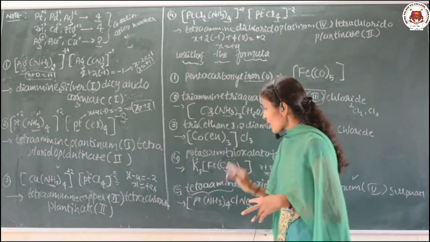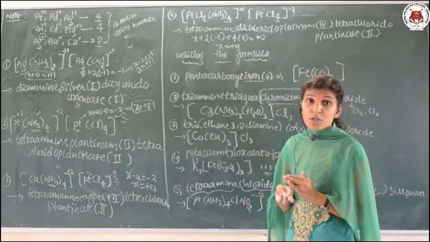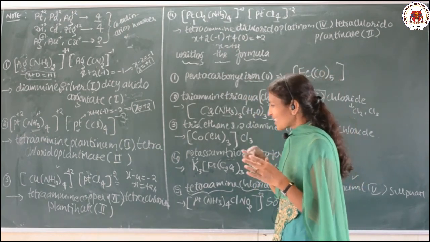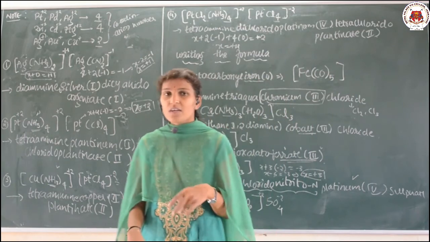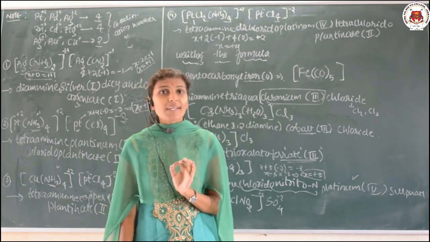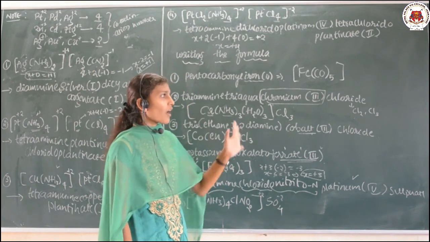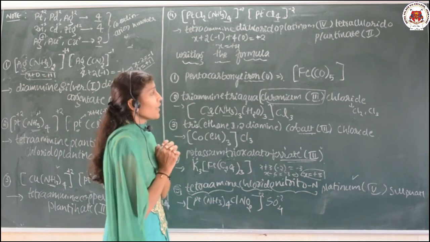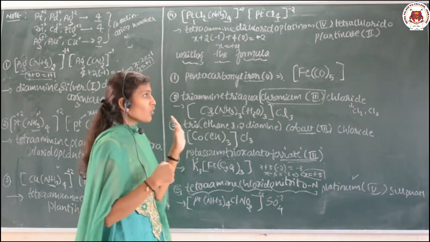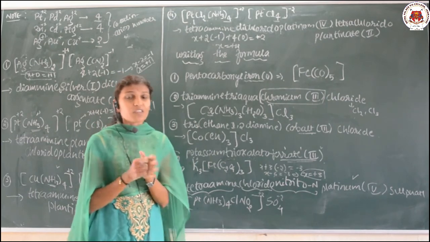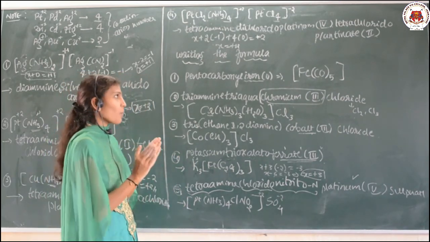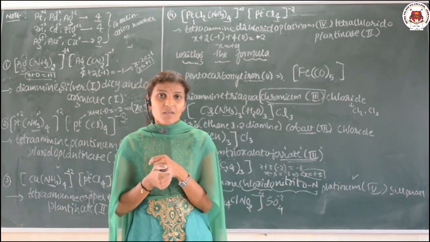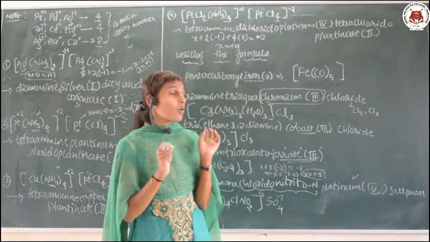And this is the part of the topic where we can write the formula depending upon the given name. So till now, whatever I have explained, that is the finishing of the nomenclature of the coordination compounds. That is how to name it, IUPAC naming, as well as when they have given the names, how to write the formula. So this is how we have finished the nomenclature of the coordination compounds in this session, and we will continue further concepts in our next class. Until then, keep watching the video and note down all the points. Okay, thank you.